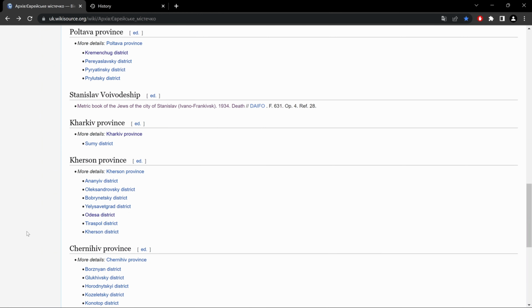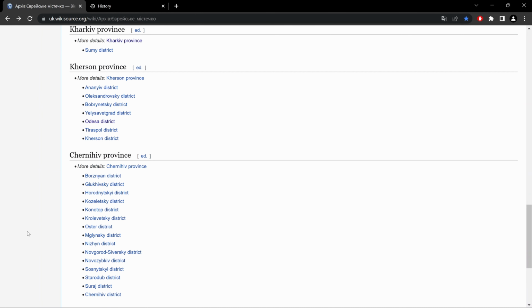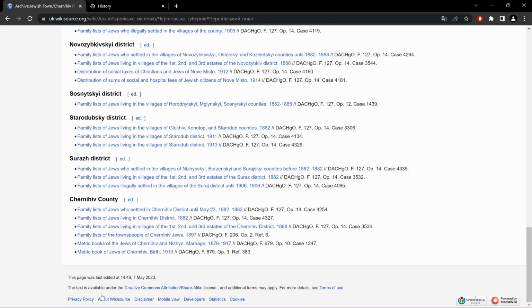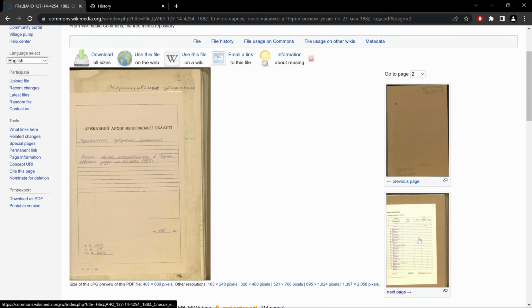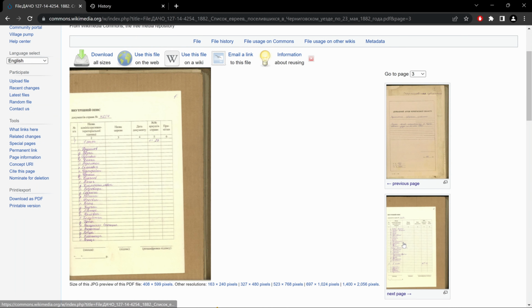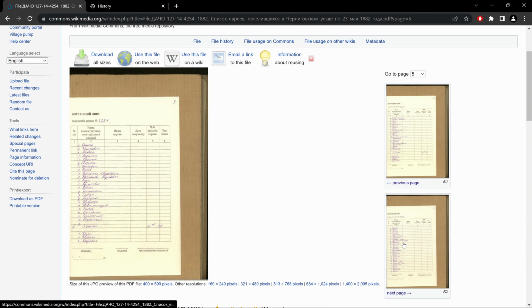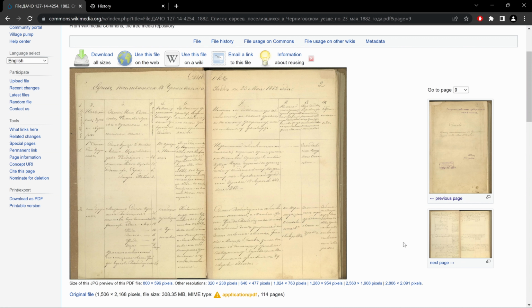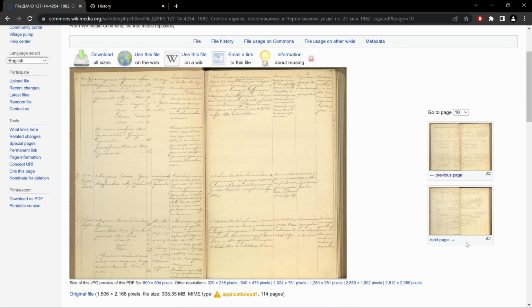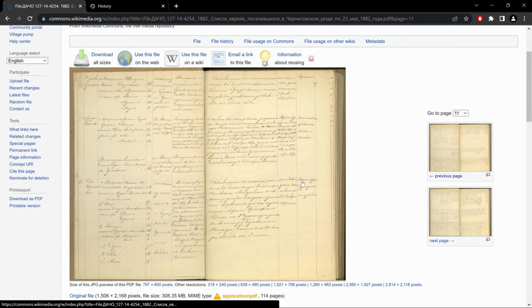Next province, Chernihiv. If we go to the last one, Chernihiv district. Here, under Chernihiv County, family lists of Jews who settled in Chernihiv district until May 23rd, 82. Okay, if we keep going next page, we see kind of a table of contents. So we have to click a few times next page to get through that. And we get to the records we want. Our family list.